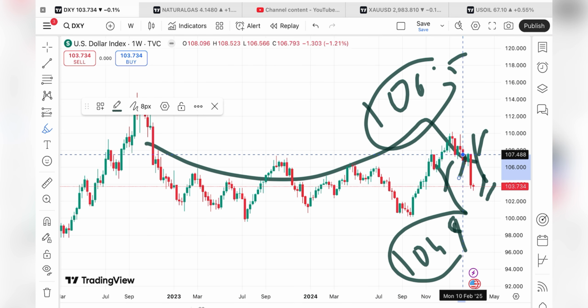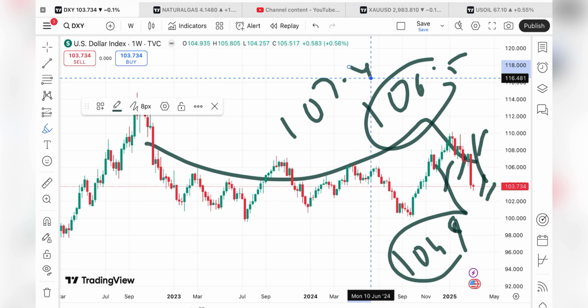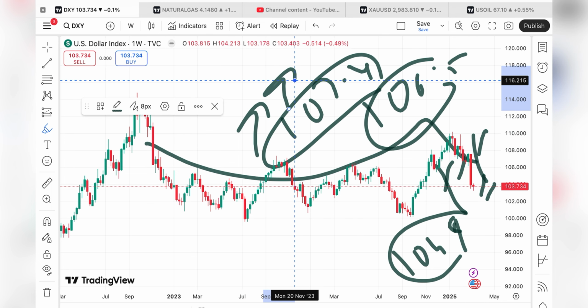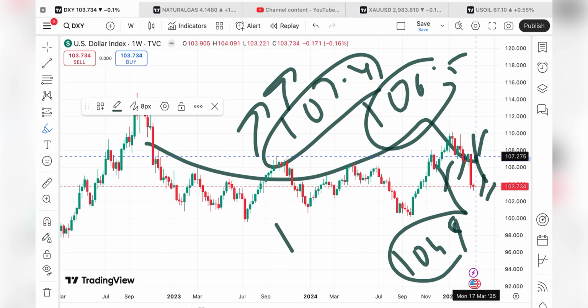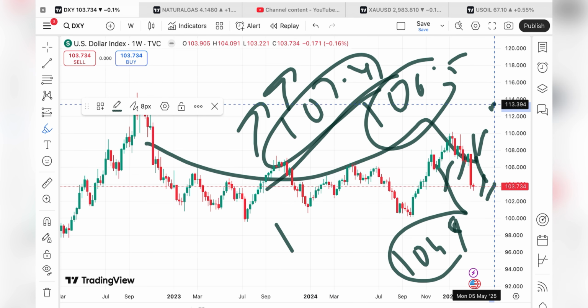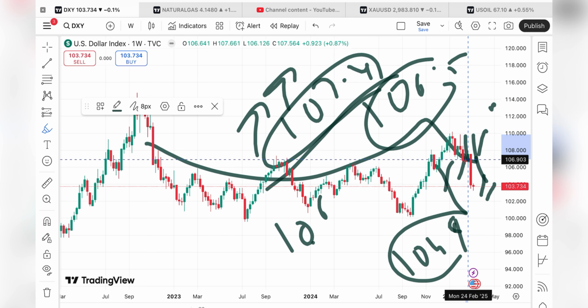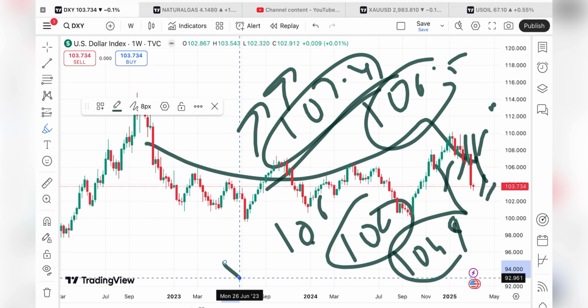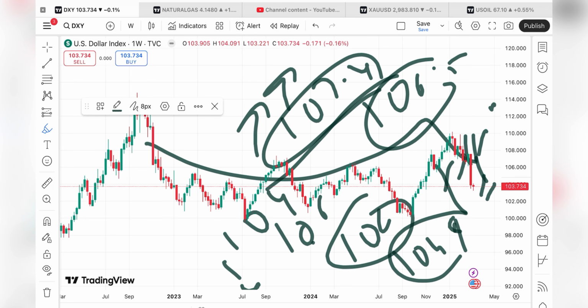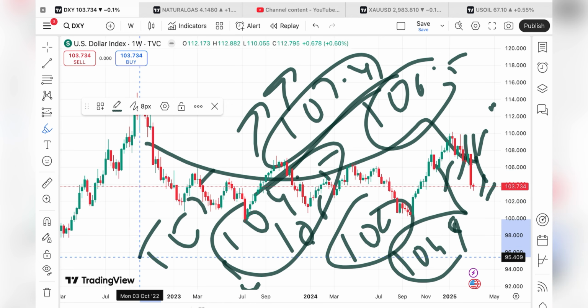So chances are high it will move towards 107.4, and from there a further upside movement we can see. But if the price doesn't sustain, it can touch a level of 107.4 to 106.5, and once it starts going below this level, a probability of touching 106 will be there, and then a further low towards 104.5 after crossing a level of $105.